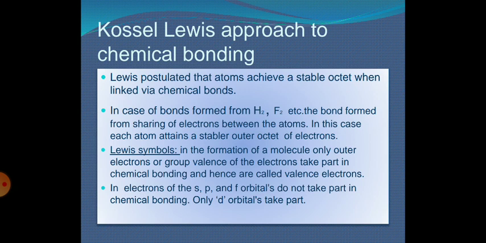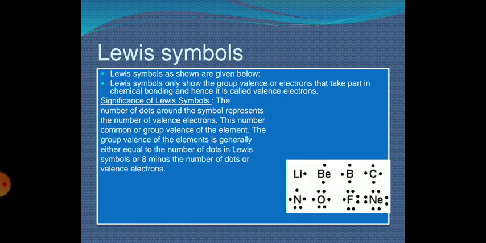The electrons of s, p and f orbitals do not take part in chemical bonding, only d orbitals take part. So the elements which contain electrons in the d outermost shell participate with the electrons of d only for the formation of a bond.